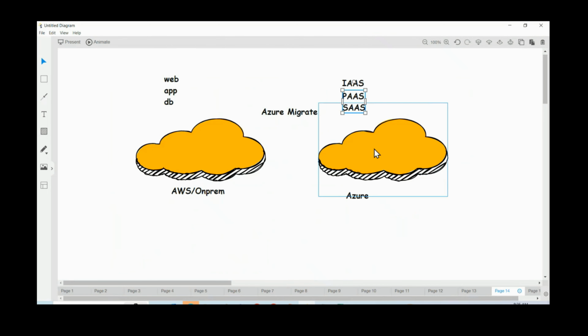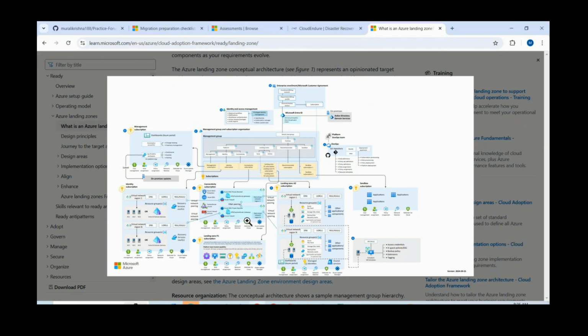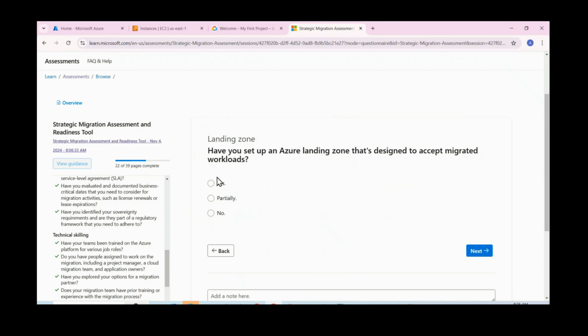Then only we can move our applications, right? Just now we discussed it, right? In terms of connectivity, network, security, all these things should be addressed. Okay. So currently we didn't set up this Azure landing zone. No, let us see.